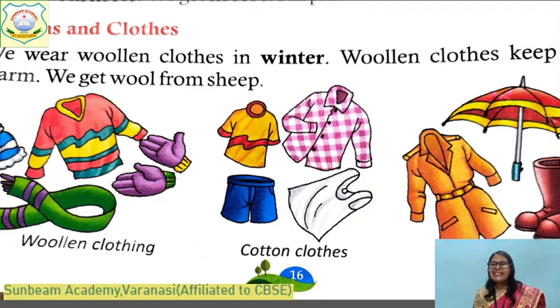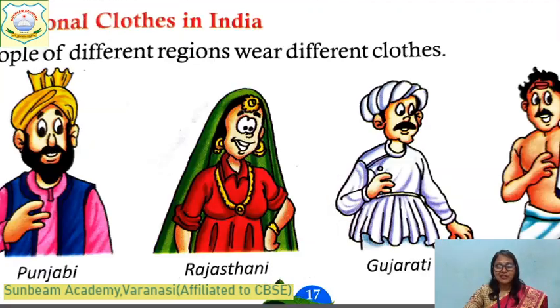And in rainy season, what type of clothes do we wear? We wear waterproof clothes. What are waterproof clothes? Which do not allow water to enter inside. That's why we wear them in rainy season. We wear raincoat, gumboots, and we use umbrella when we go outside.